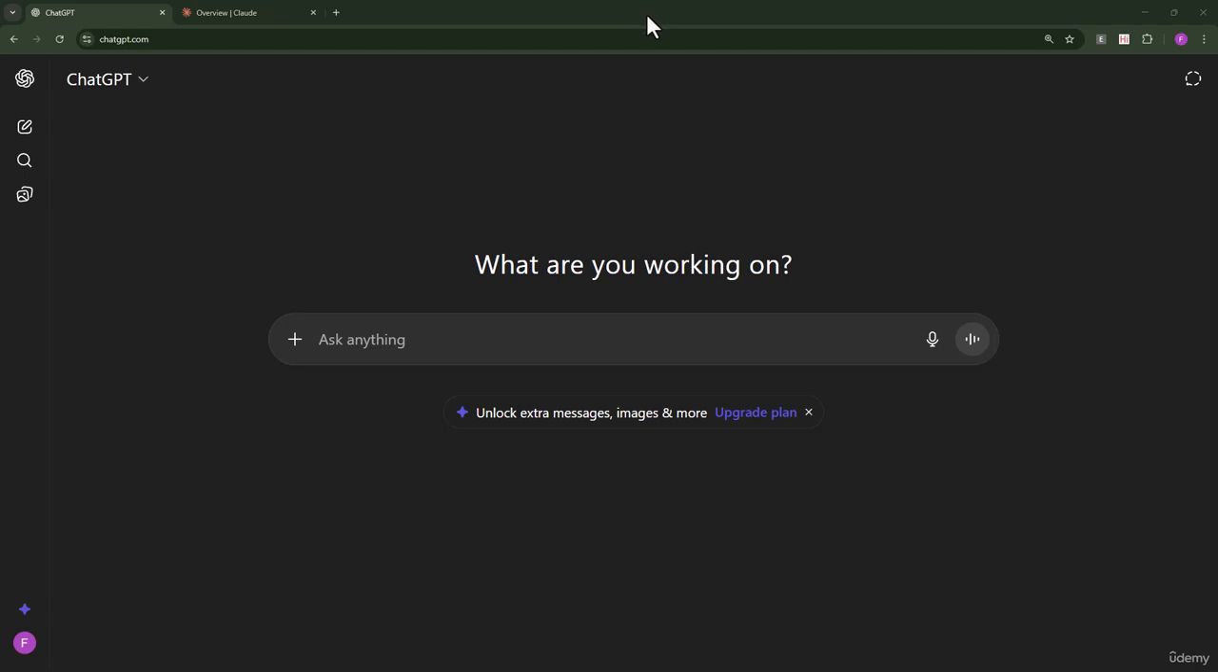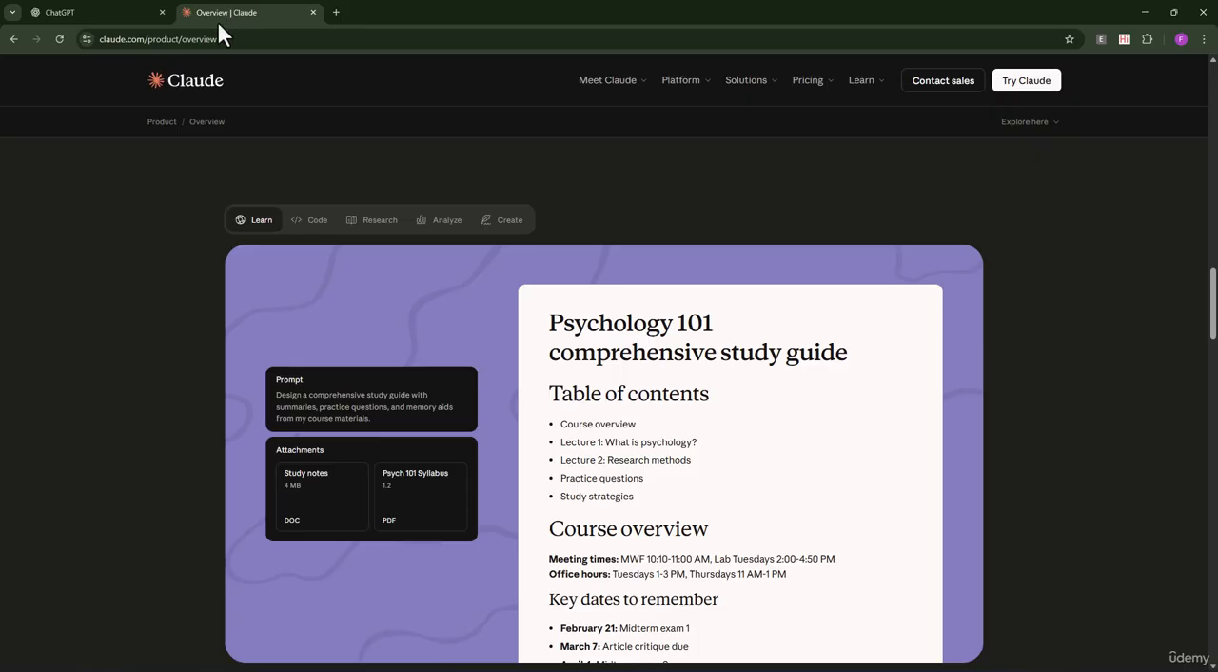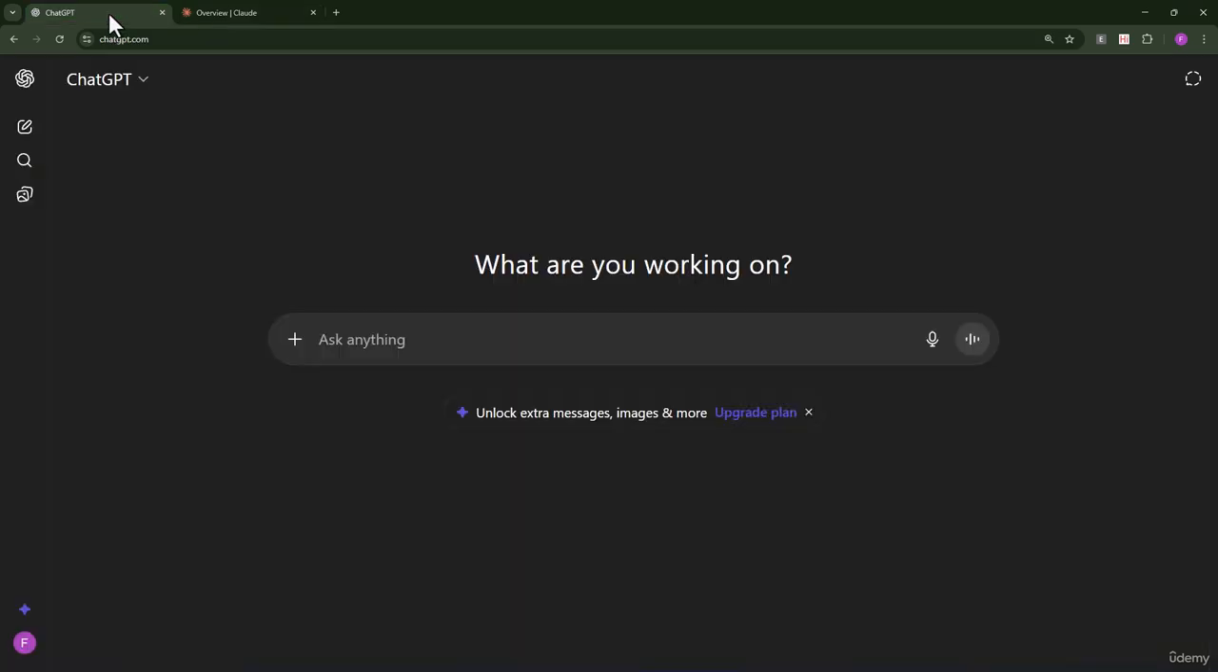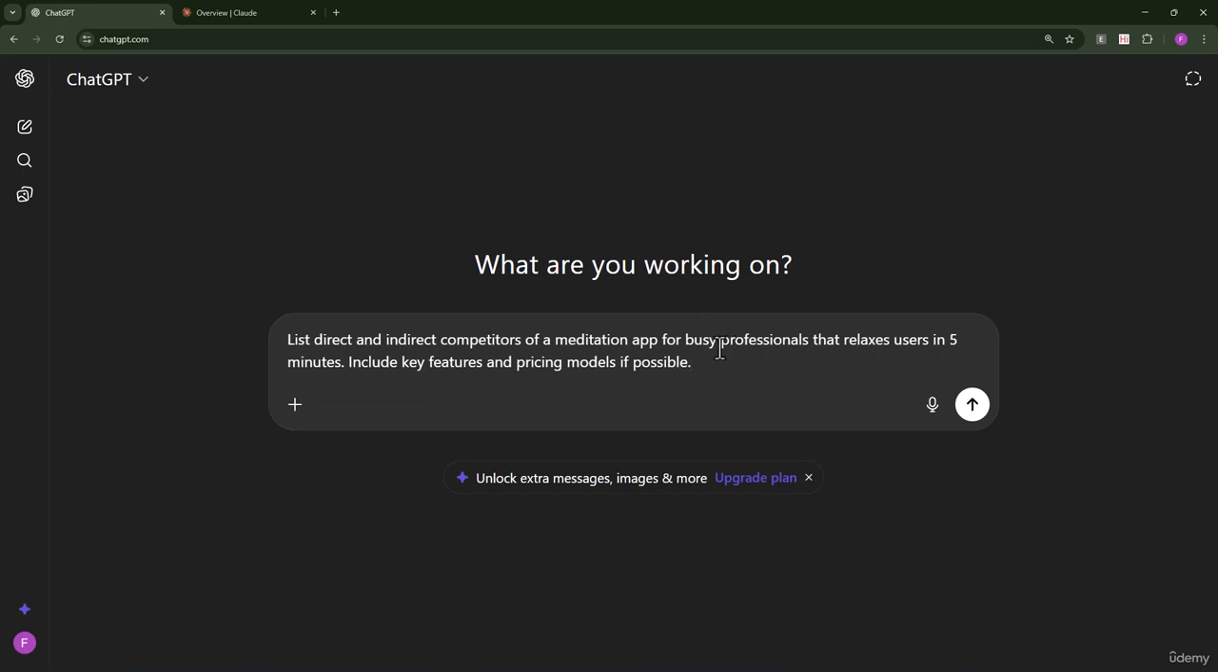Now let us understand how you can make use of ChatGPT or any sort of conversational LLM like Claude to do competitor research or competitor discovery. So here in the prompt box, after you create the account, let's say I have a use case wherein I wish to analyze the competitors of a meditation app for busy professionals that relaxes users in 5 minutes. Okay, this is the application that I'm willing to build, and I wish to do direct and indirect competitor analysis.